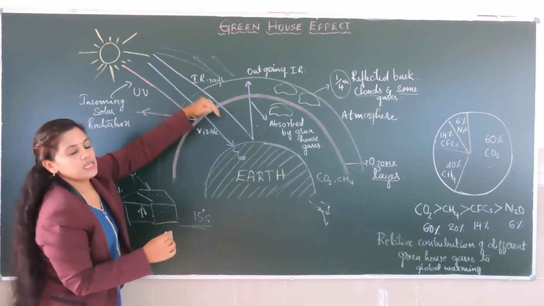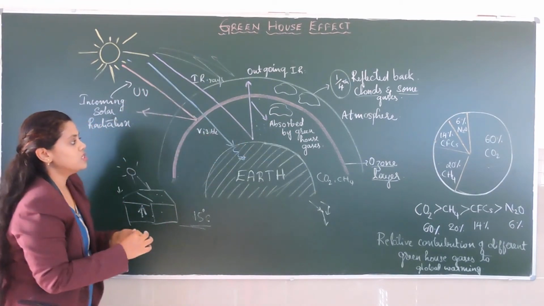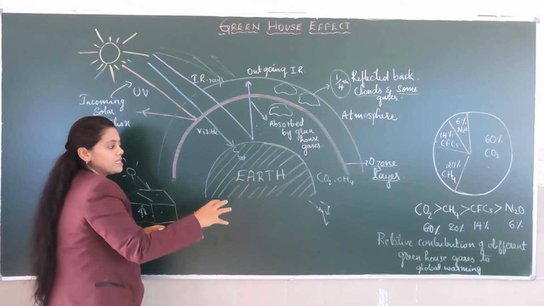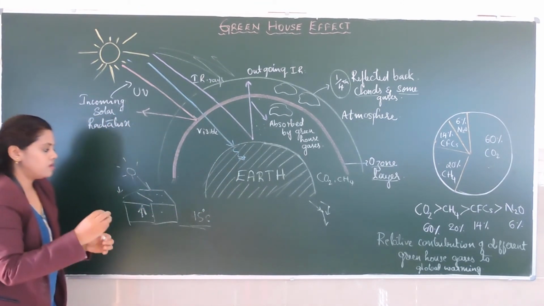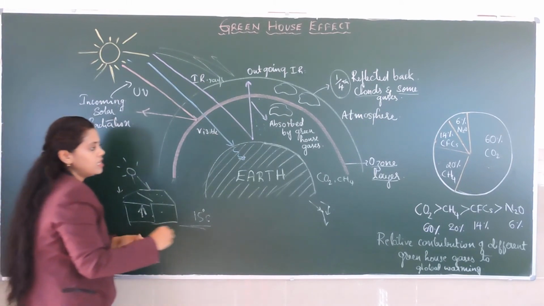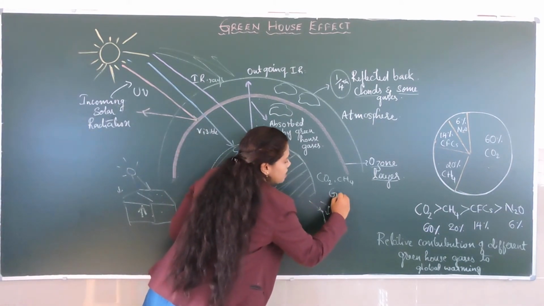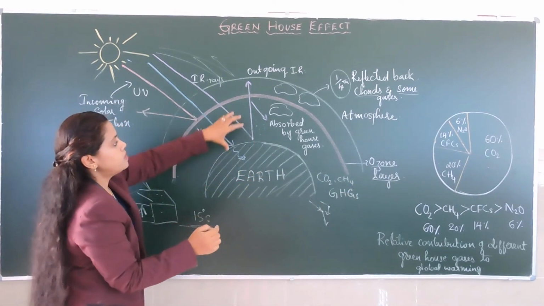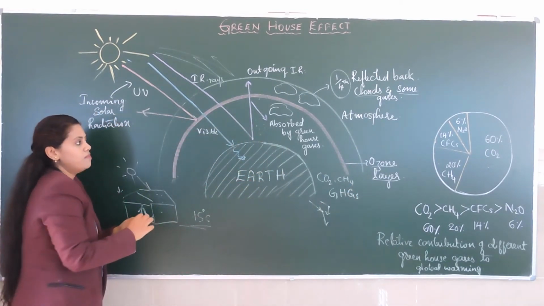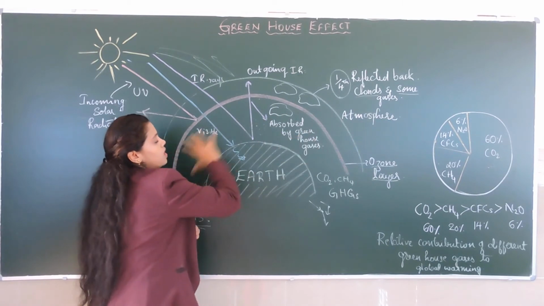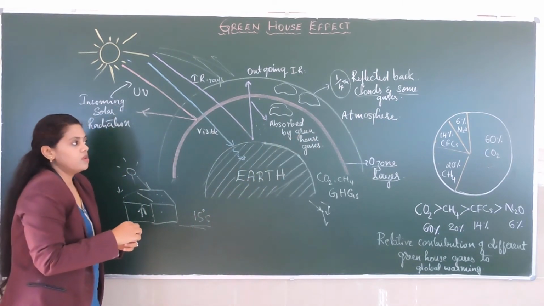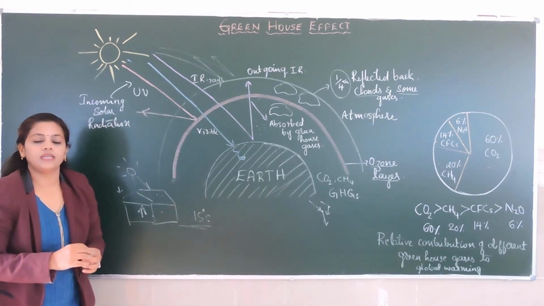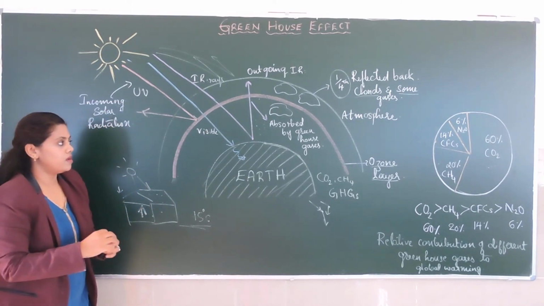Most of the radiations, like infrared radiation, are reflected back, and gases like carbon dioxide and methane, which we call greenhouse gases, will absorb this radiation and make the atmosphere warm. In this way the Earth's temperature is stable.